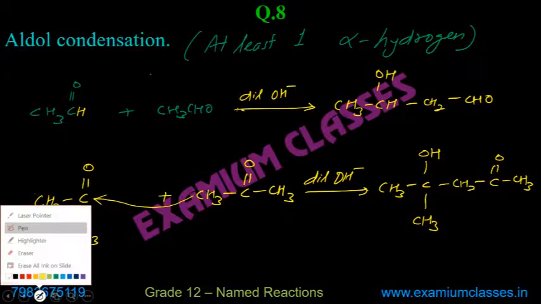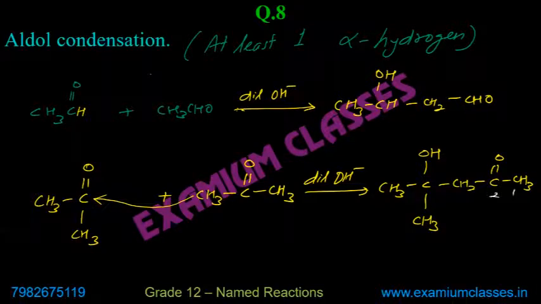If I want to name it, it will be 1, 2, 3, 4, means 4 hydroxy. It will be hydroxy because the ketonic group will have the preference. And at 4, you have a methyl group also, and nothing else, just 5 carbons. So it will be 4 hydroxy, 4 methyl pentanol.